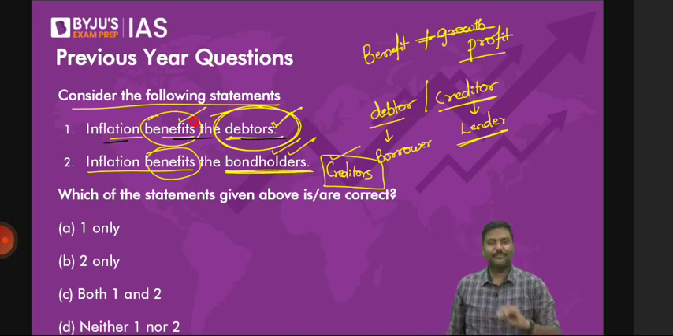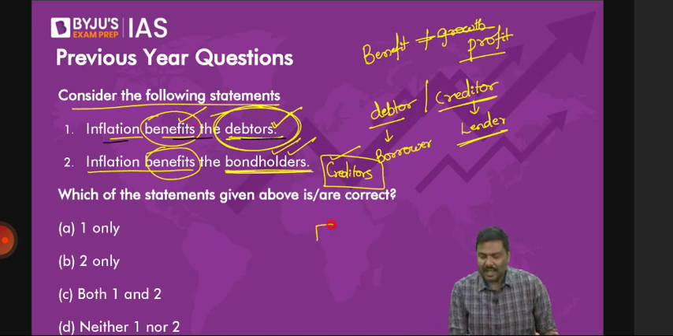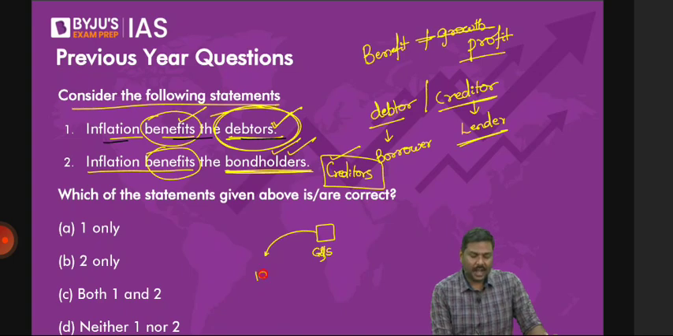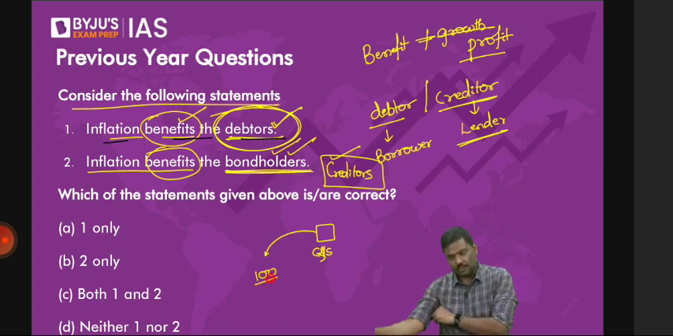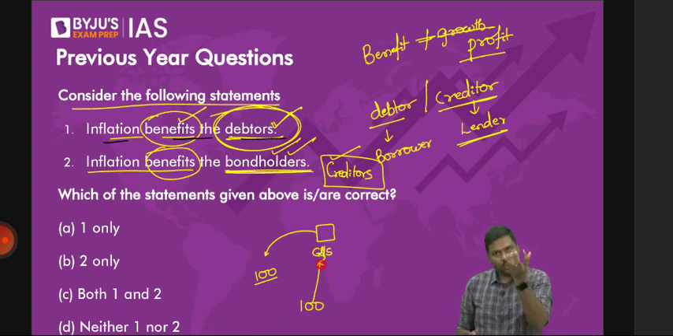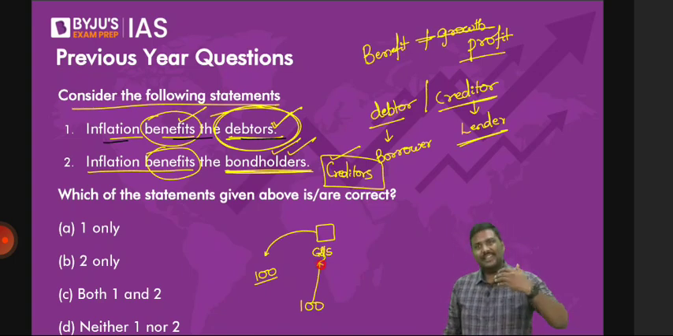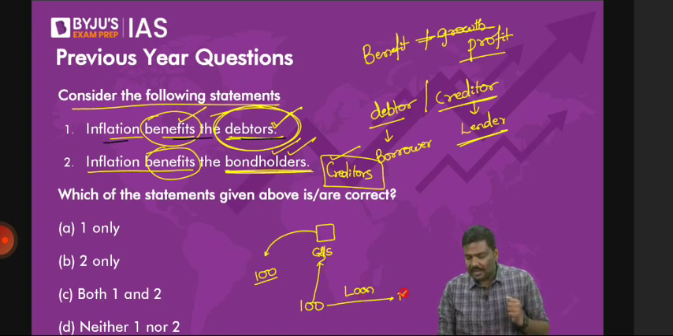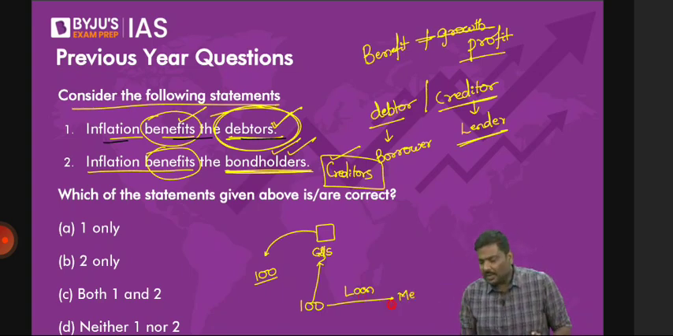Let me start. Imagine there is a basket of goods and services. The cost of the basket is 100 rupees. Now you have 100 rupees, which means you can go to the market and purchase this one basket of goods and services. But instead of this, you will give me the loan. And let's say after 1 year, you will collect the amount back.